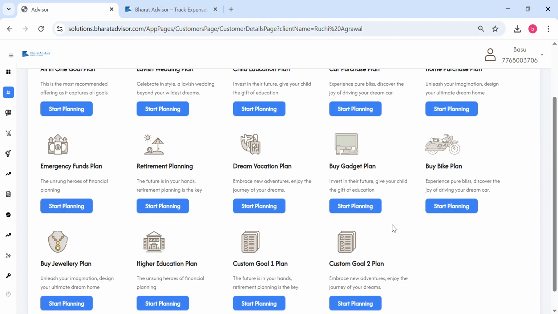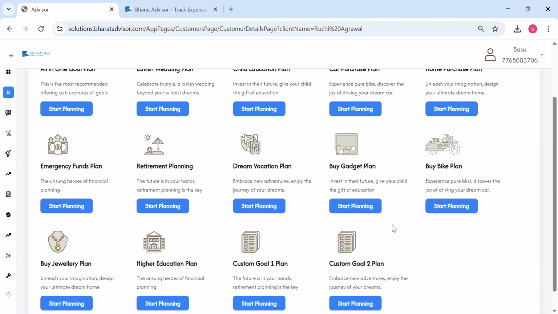I'll show you how you can plan, and you can also integrate this goal planning into your website. Currently you might have seen a lot of people integrating calculators into their website. We believe that instead of calculators, it is better to integrate a few of these goals, so that your client finds your website more interactive and you can generate a lot of leads.